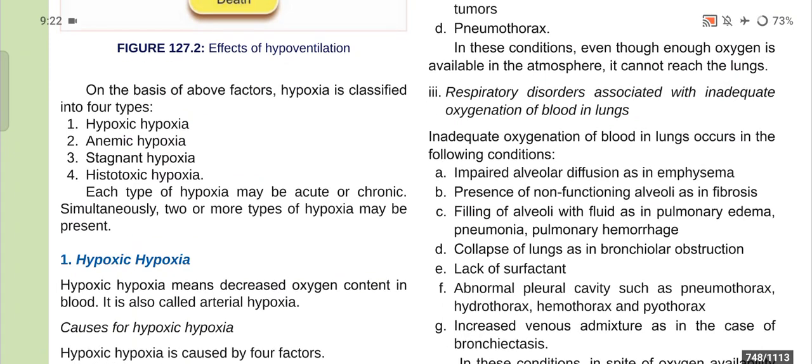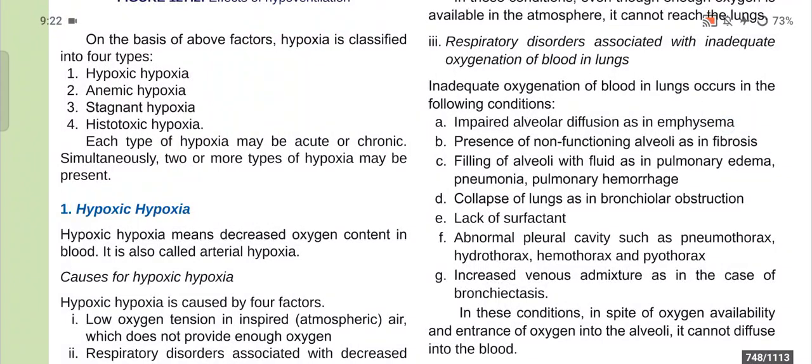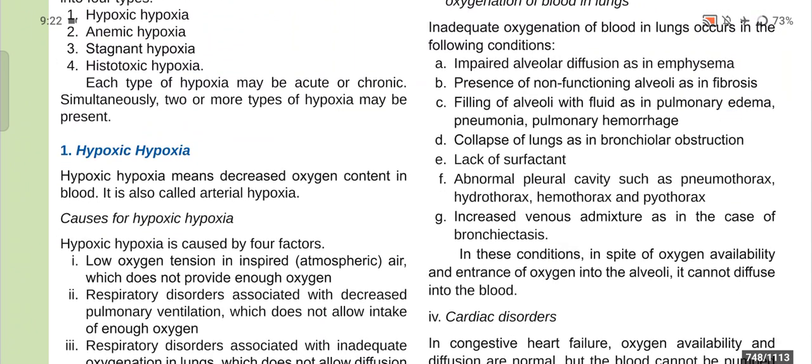So, first of all, hypoxic hypoxia. Hypoxic hypoxia means decreased oxygen content in the blood. It is also called arterial hypoxia, and it is caused by four factors. One is low oxygen tension in inspired or atmospheric air, which does not provide enough oxygen.